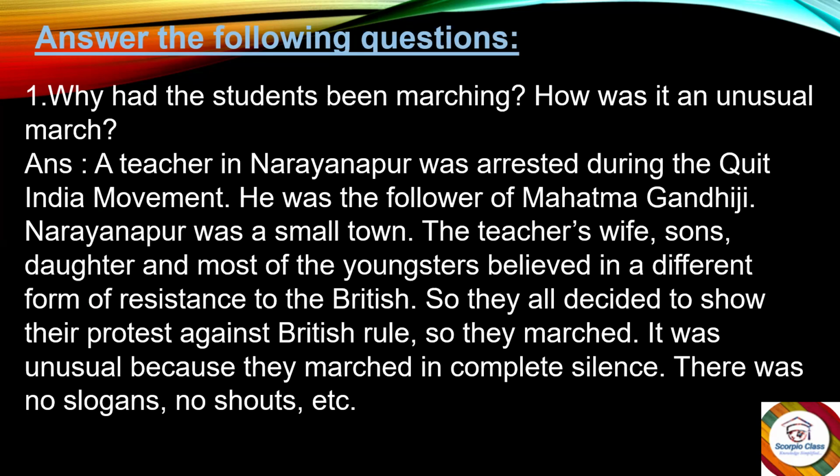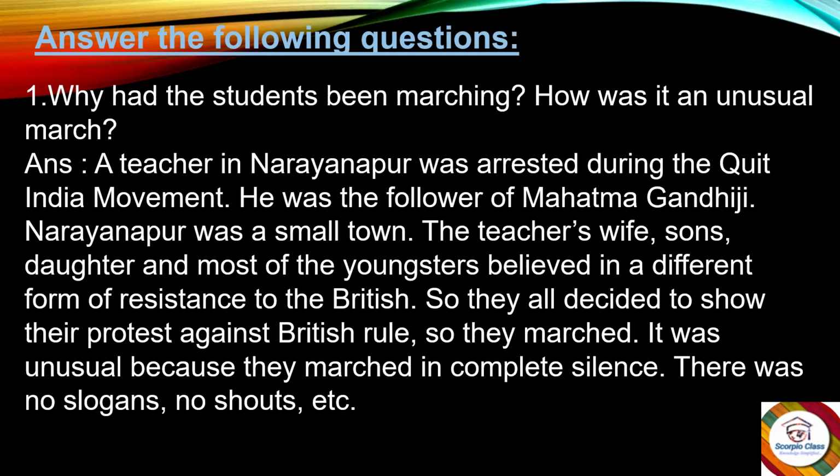So he was arrested, and his wife, son, daughters, and other youngsters believed that they still needed to resist the British in a different way. So they were protesting against the British rule, but they marched in complete silence, no slogans, no shouts, no harm and no atrocities.